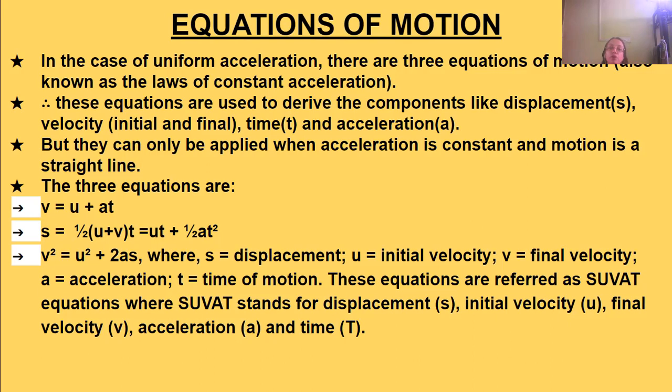The three equations, what are they? First one is v = u + at, that is, final velocity is equal to initial velocity plus acceleration into time. Then s = 1/2 (u + v) t, or s = ut + 1/2 at square, where s means distance or displacement. And v square = u square + 2as, that is, the square of final velocity is equal to the square of initial velocity plus 2 into acceleration into displacement.